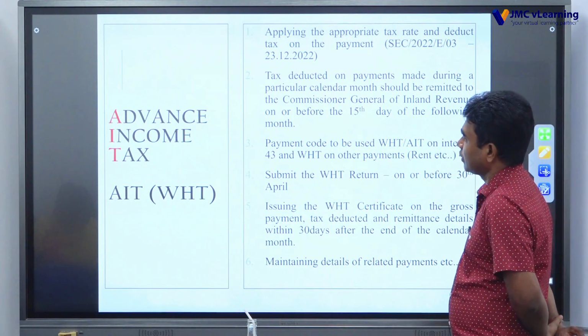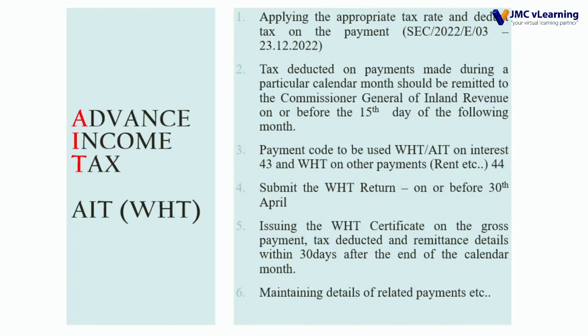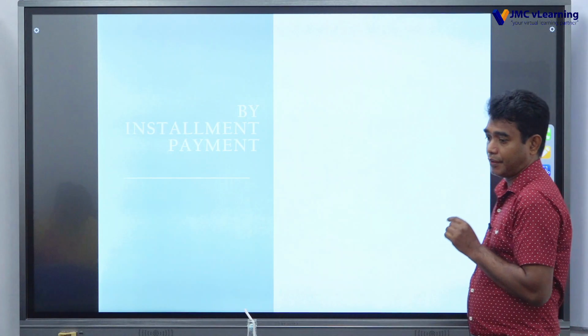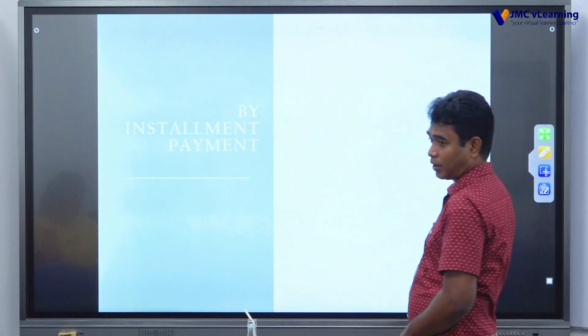It is the responsibility of the agent to apply the appropriate tax rate and deduct tax, and the deducted tax needs to be remitted to the tax authority by the 15th day of the following month. This is the administrative part. The code that needs to be applied. Submit the WHT return or the AAT return on or before 30th April. Issue the withholding certificate showing the gross payment and tax deducted within the prescribed time, right? That is the mechanism of withholding tax.